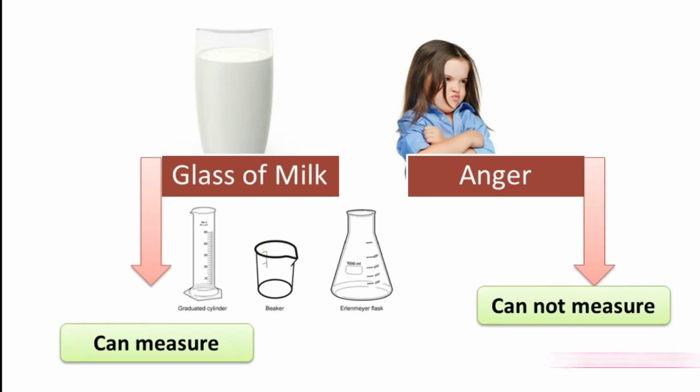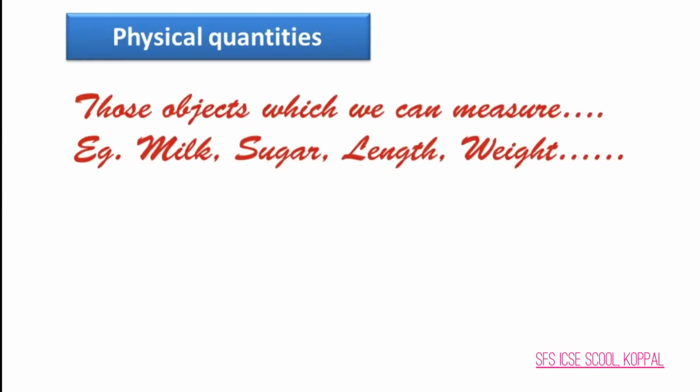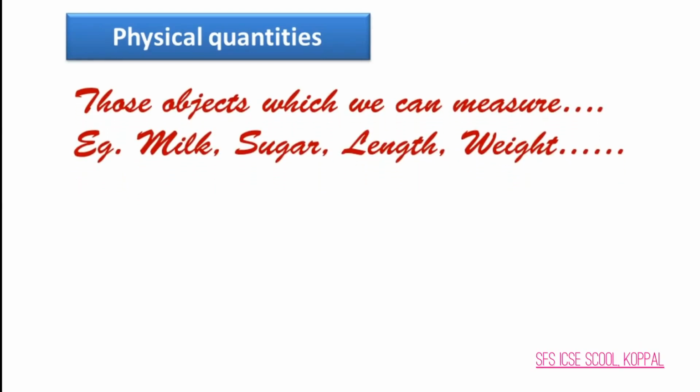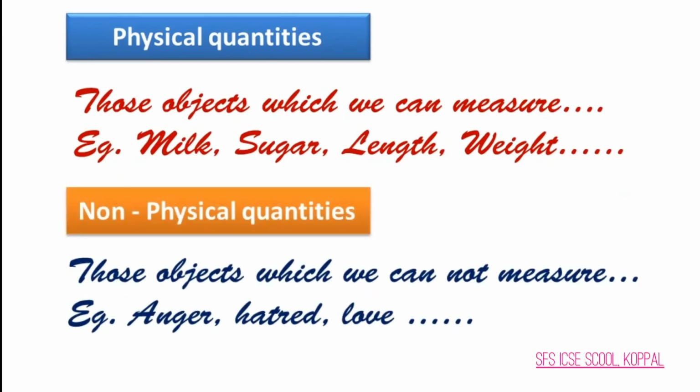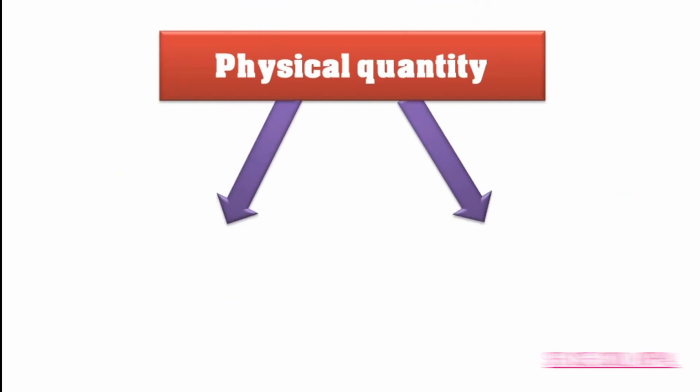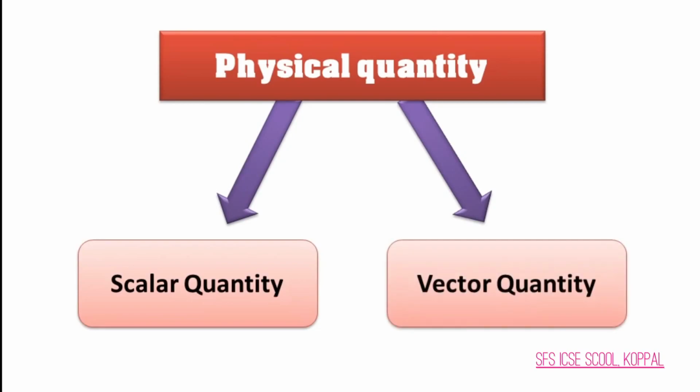So, the objects which we can measure are called physical quantities. For example, milk, sugar, length, weight, etc. And those quantities which we cannot measure, only you can feel it, are called non-physical quantities. Example, your anger, hatred, love, etc. So, in this chapter, we are dealing with physical quantities, that which we can measure. Physical quantities can be classified into two categories. Number one, scalar quantities, and number two, vector quantities.